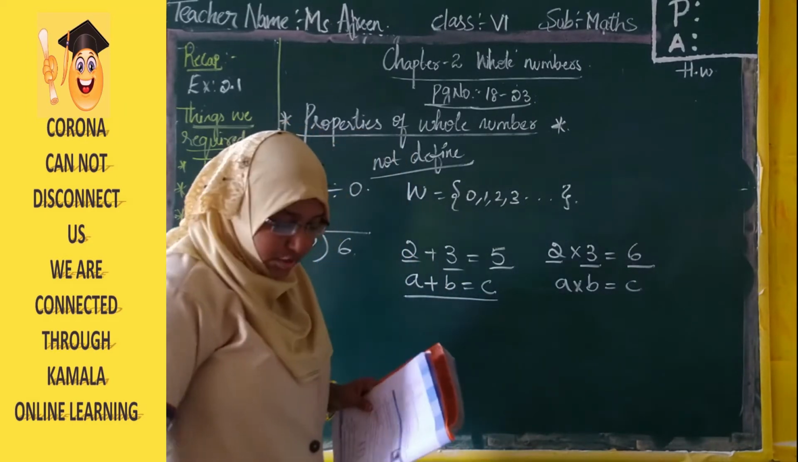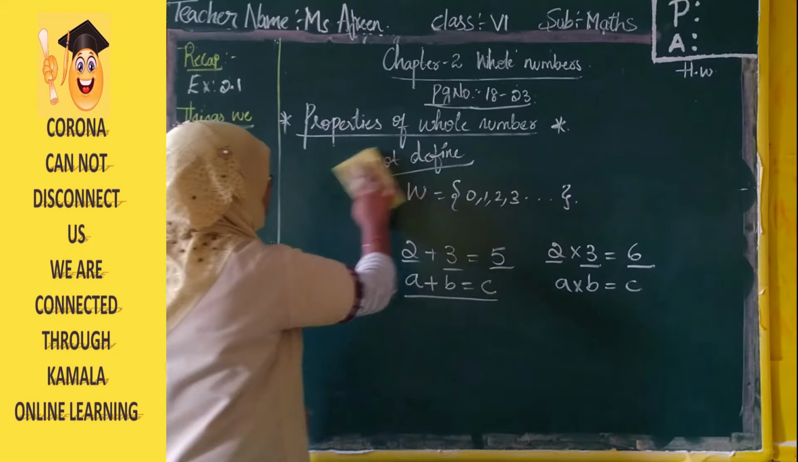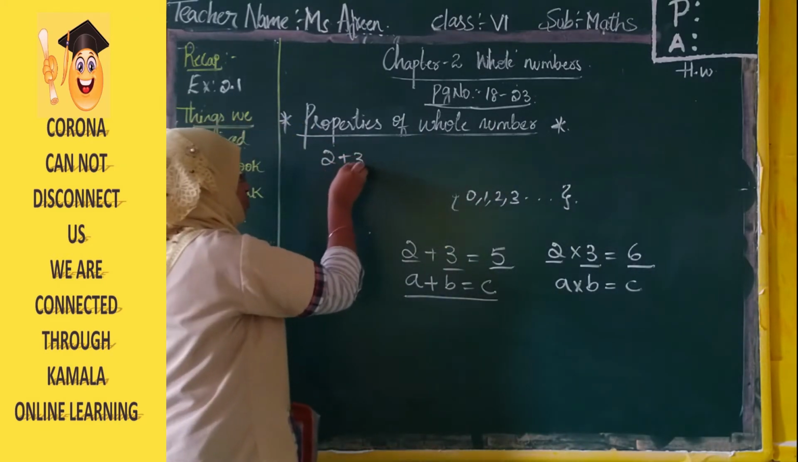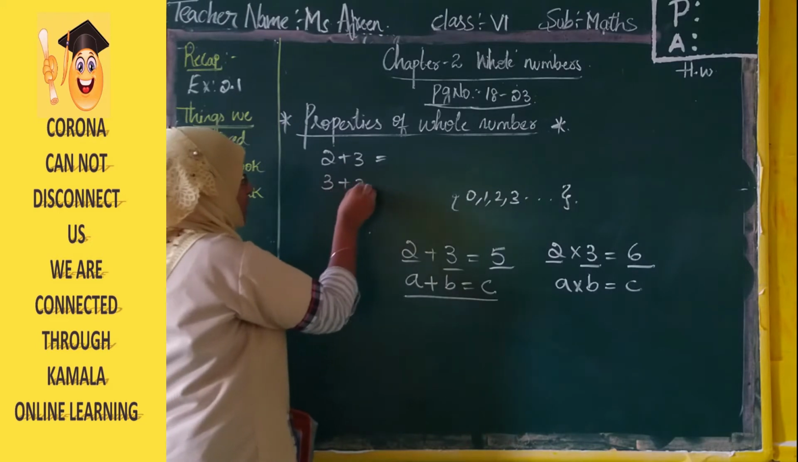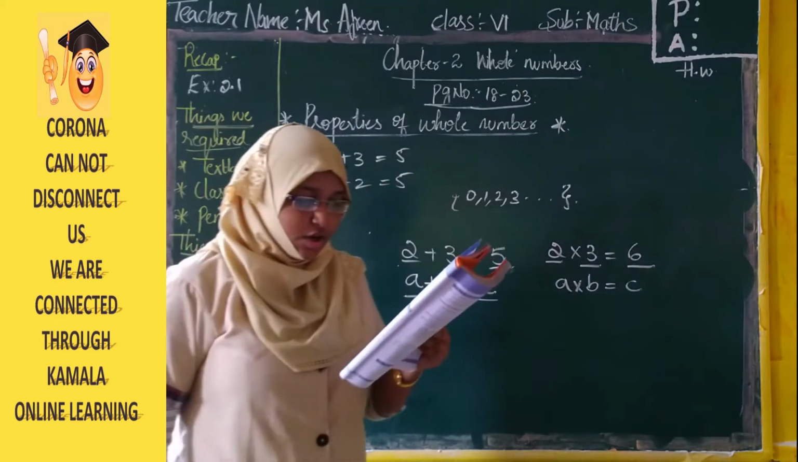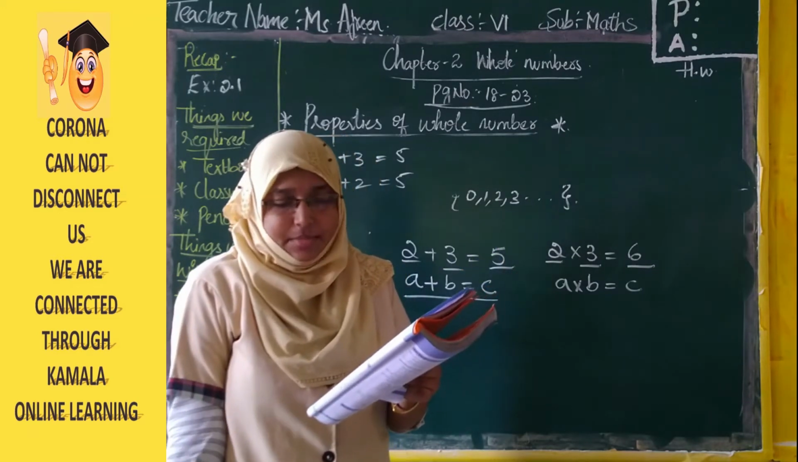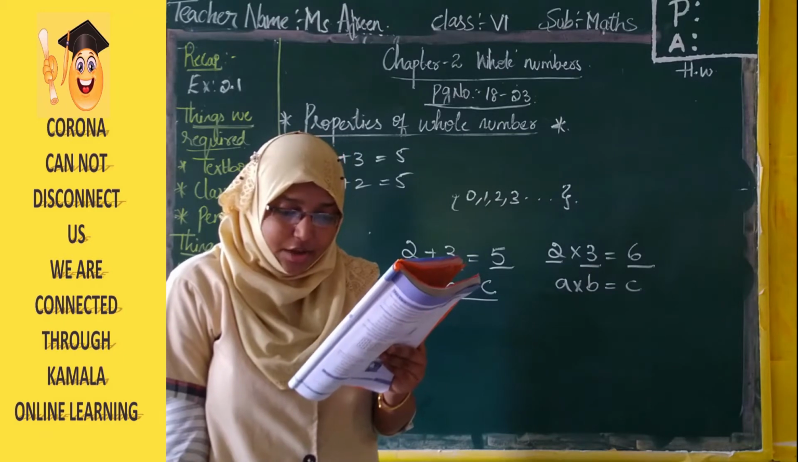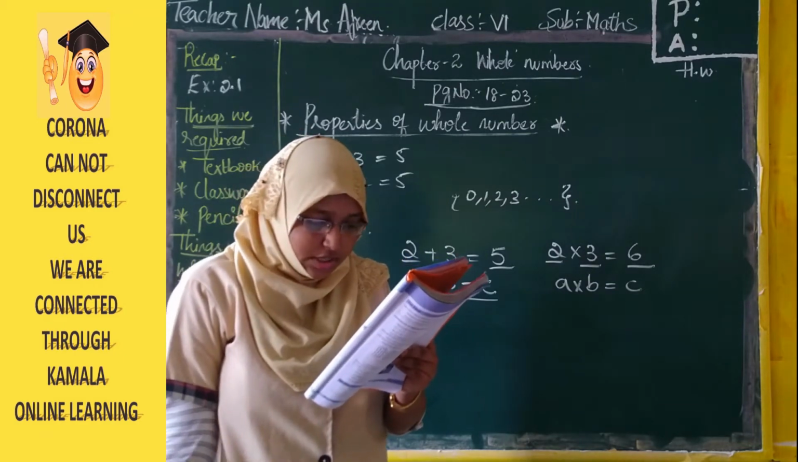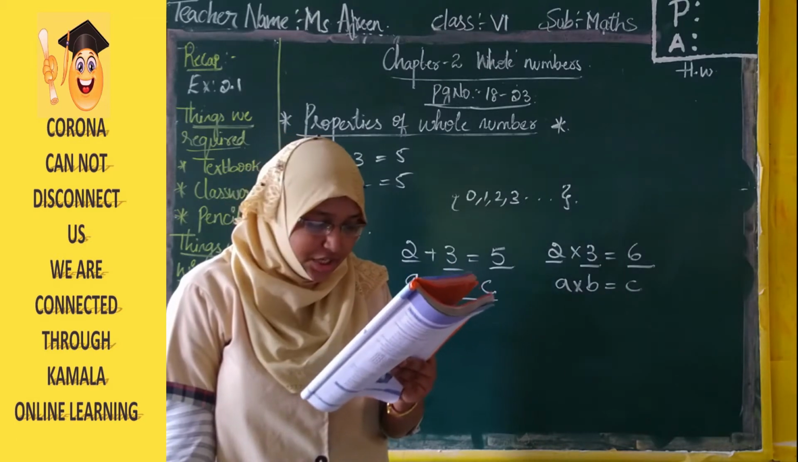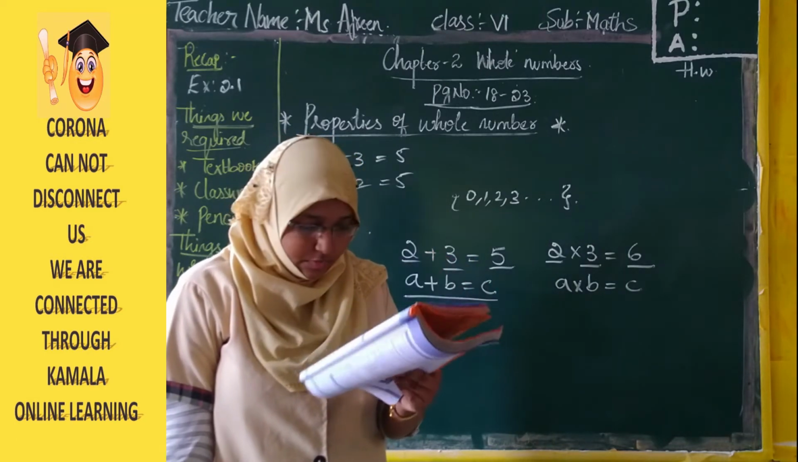Either way, if you add the two numbers, if you add 2 plus 3 or 3 plus 2, you get the answer as 5, right? So if you change the order also, we'll get the same answer. Here the sum is the same, though the order of addition of a pair of whole numbers is changed. So this is clear that we can add two whole numbers in any order. We say that addition is commutative for whole numbers.